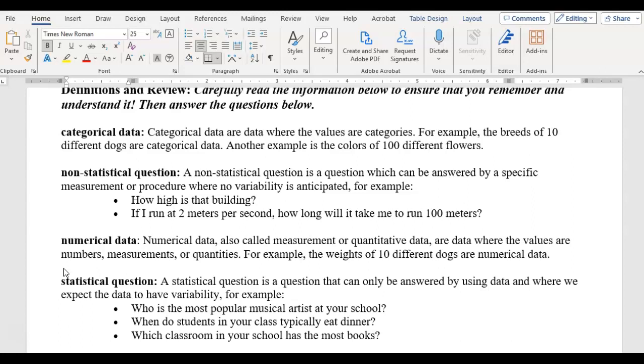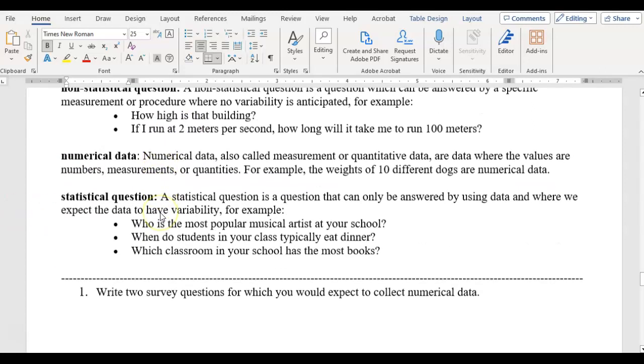A non-statistical question is a question that can be answered by a specific measurement or procedure, and there's no variability, right? There's one answer. How high is that building? It's 100 feet, right? If I run at 2 meters per second, how long? We get one answer. So it's non-variable data, right? That data is going to stay the same.